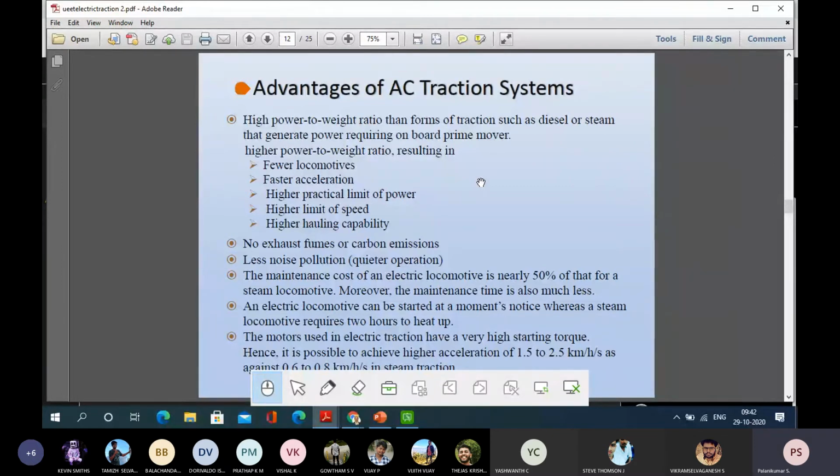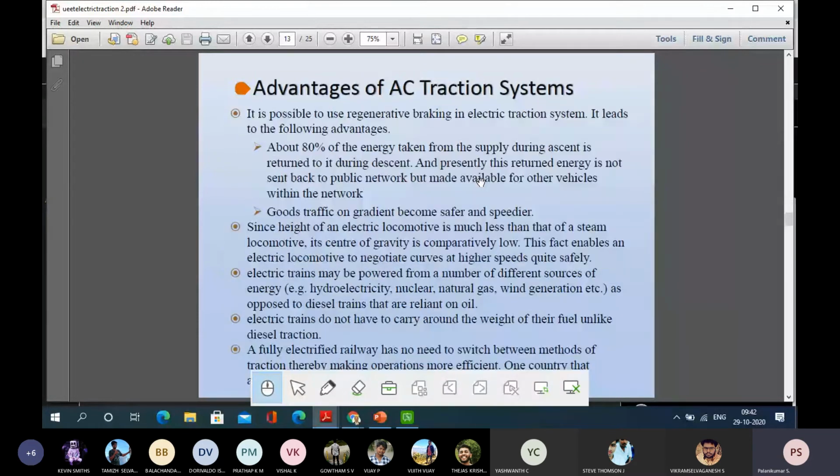And motors used in electric traction have a very high starting torque, as I told, compared to internal combustion engines or gasoline engines. Also very good acceleration. Another advantage is that about 80 percent of the energy taken from the supply during the ascent is returned during the descent. That means during deceleration and braking operations, regenerative braking occurs.